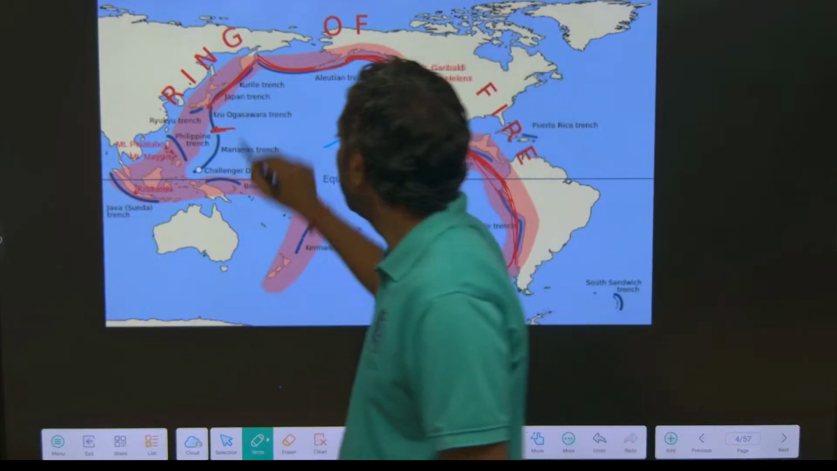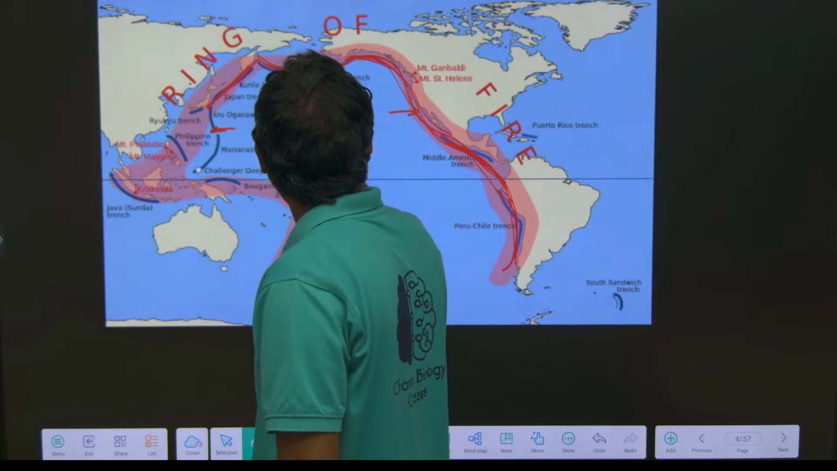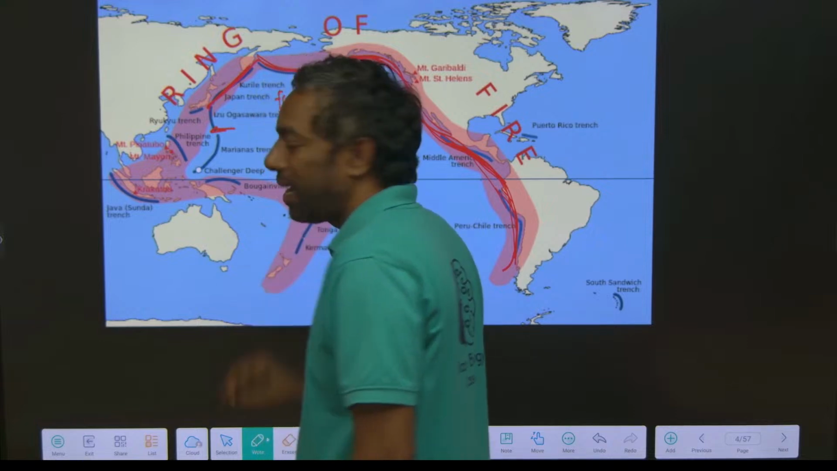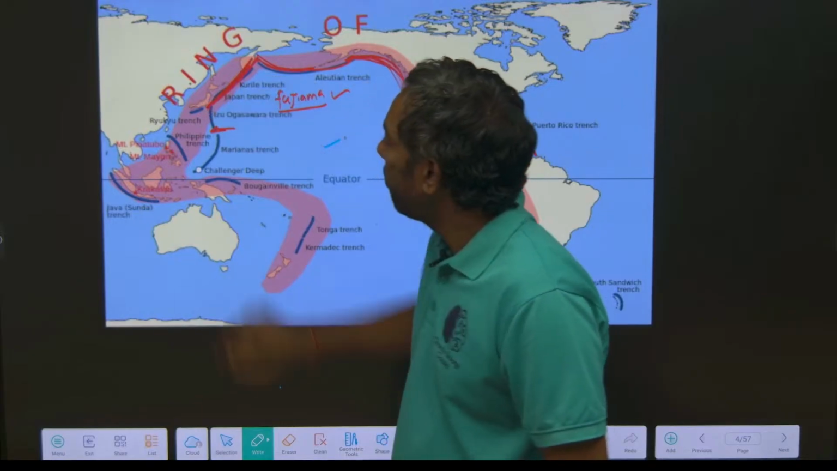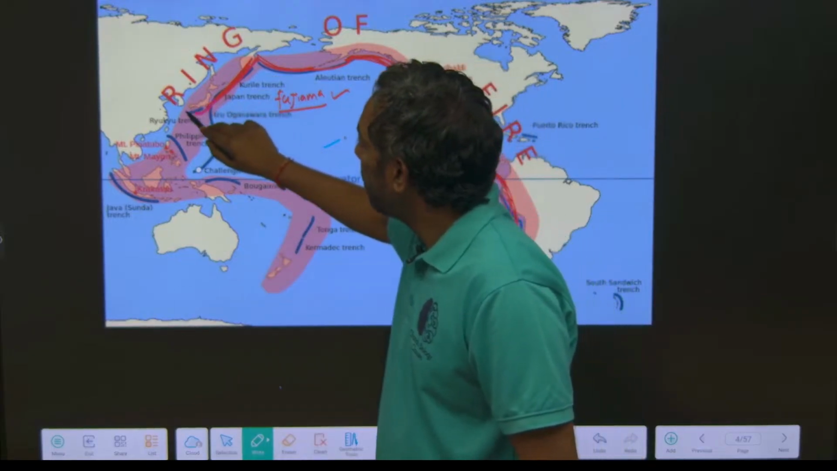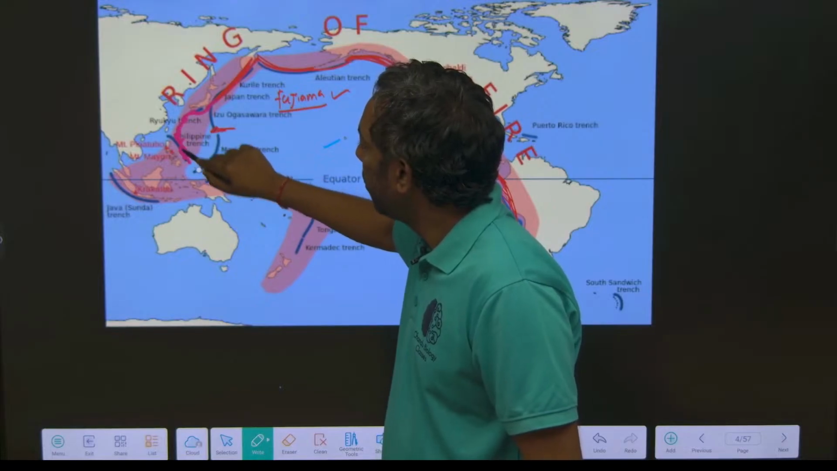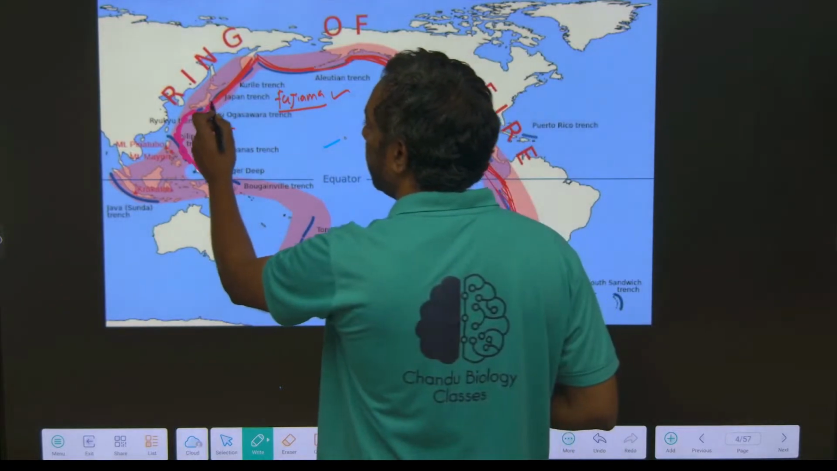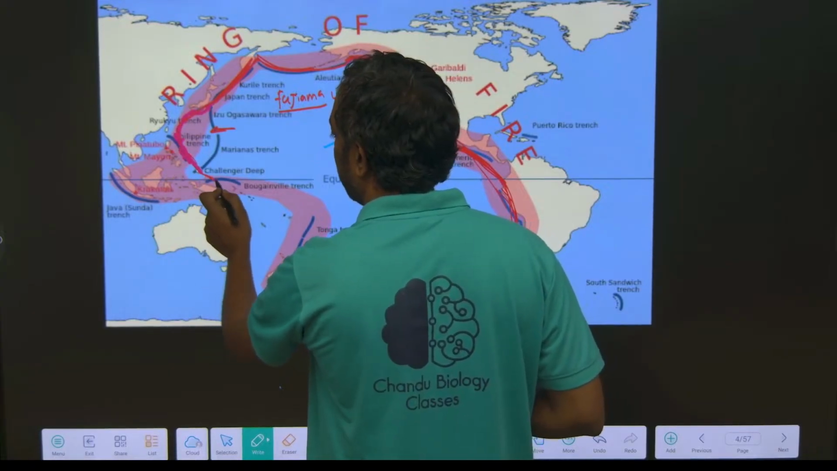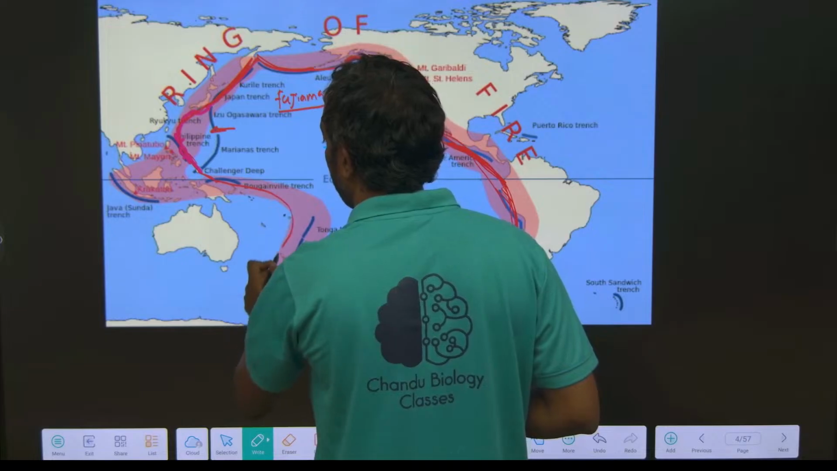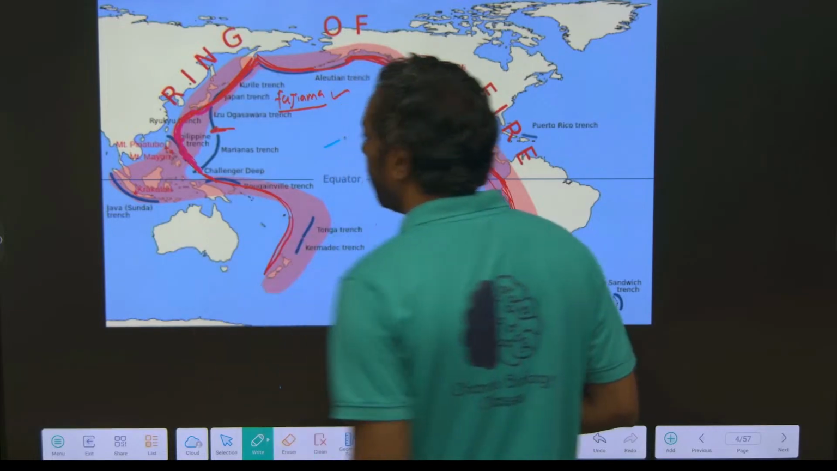Fujiyama is an active volcano in Japan, which is also part of the ring of fire. After that, South Korea, this is the Indonesia area, guys, okay, and Malaysia, Australia, eastern Australia, New Zealand area. The ring of fire is this.